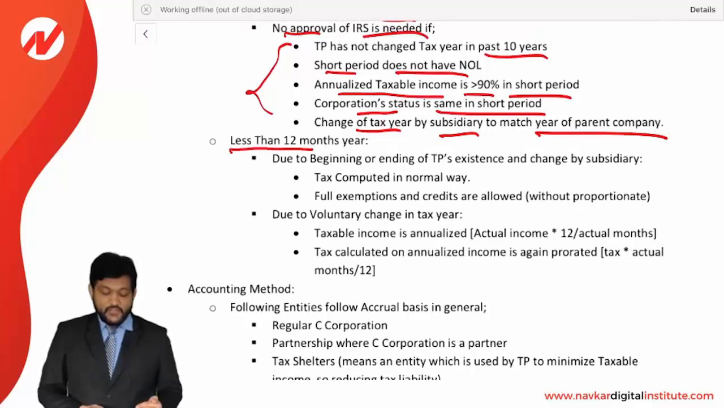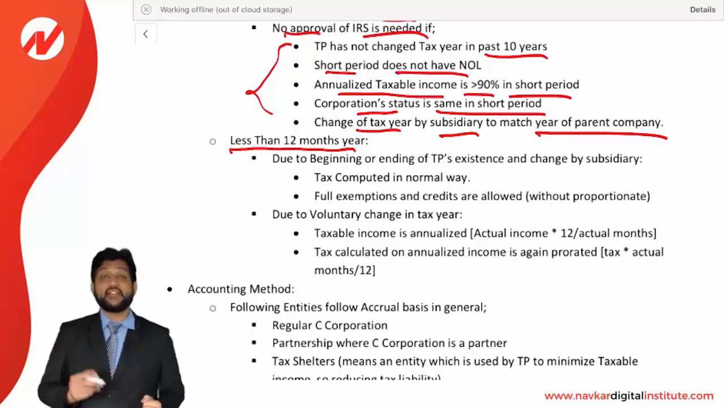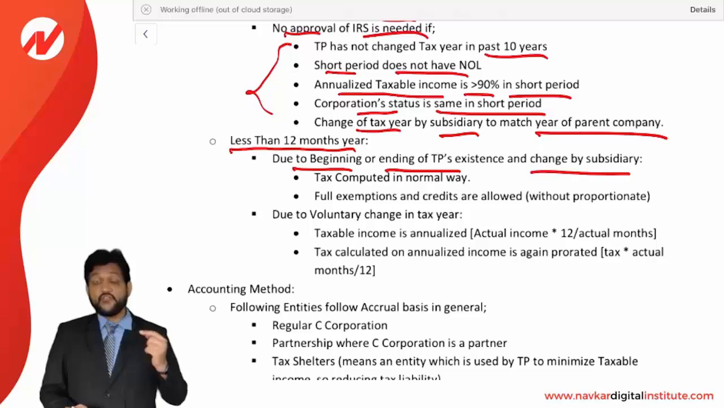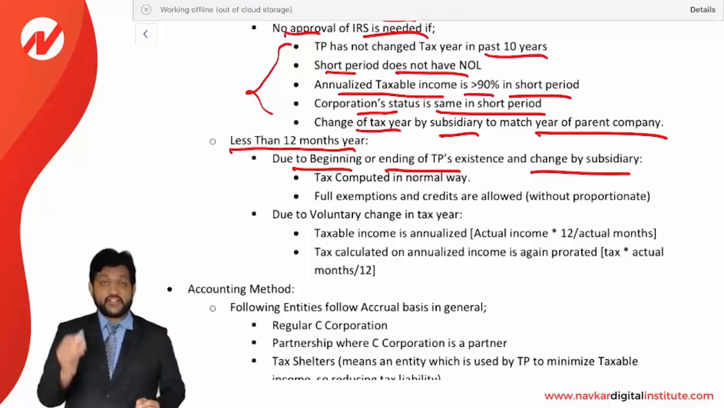Less than 12 months of the year. If the year is less than 12 months, then how will it be treated and when can it happen? Due to the beginning or ending of the taxpayer's existence, and change by a subsidiary. If you begin your business, then it may be less than 12 months. If you end your business in a particular year, it will be less than 12 months. Or if you become a subsidiary of another parent company, then the subsidiary has to follow the parent's year, which may be less than 12 months. So due to this reason, if the period is less than 12 months, then tax is computed